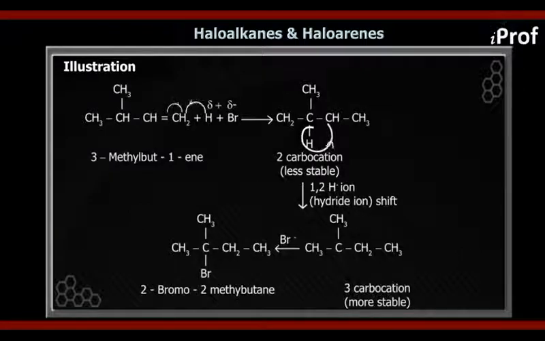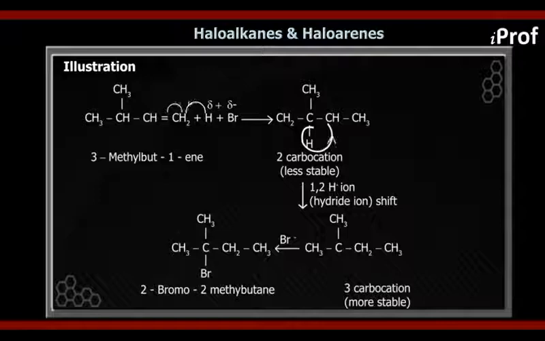Now another possibility of rearrangement in this case is the shift of H minus, that is a hydride shift. So if the hydride shift takes place, then the carbocation formed will be CH3, C positive, CH3, CH2, CH3.